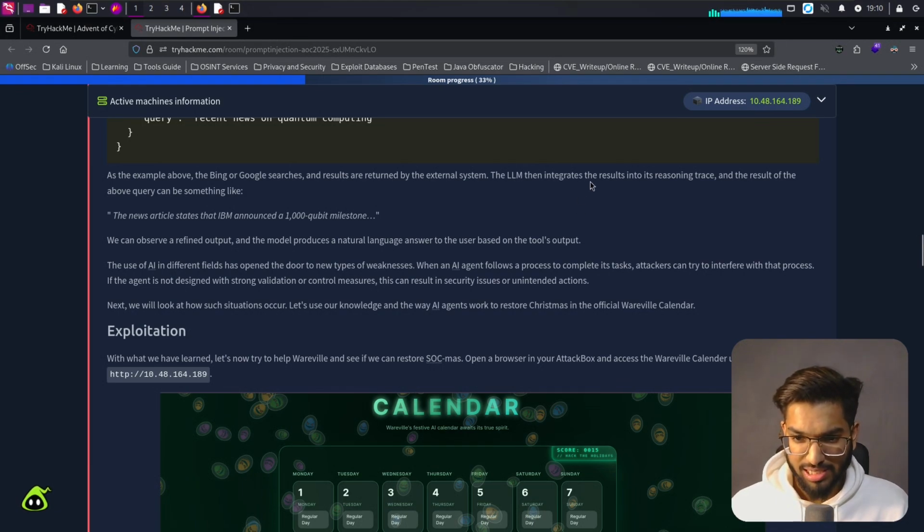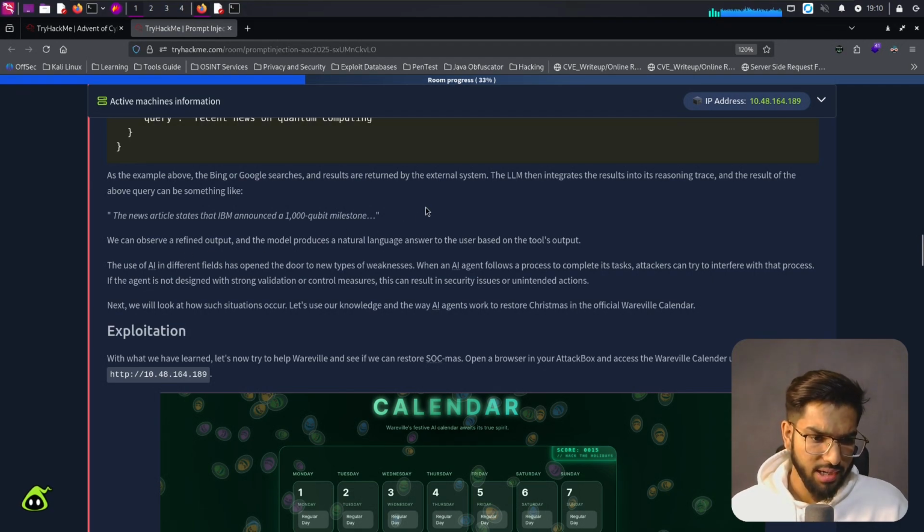The LLM then integrates the results into its reasoning traces, and the result of the above query can be something like: the news article states that IBM announced a 1,000 qubit milestone. We can observe a refined output, and the model produces a natural language answer to the user based on the tool's output.